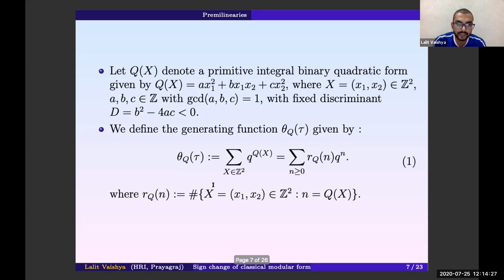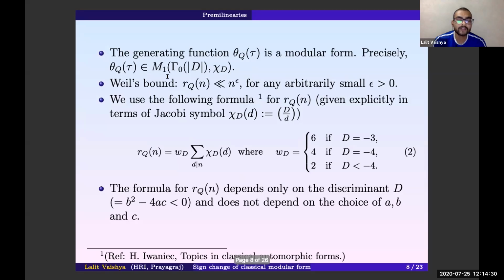We know that this theta_Q is a modular form of weight 1 for the level Gamma_0(D) and the character chi_D. This character is defined by the Jacobi symbol, which is the extension of the Legendre symbol. The formula for r_Q(n) is given explicitly in terms of the character: w_D times the summation over the divisors d of n of chi_D(d), where w_D is a constant depending on D. From the formula we see that r_Q(n) does not depend on the choice of a, b, c, but only on the discriminant.